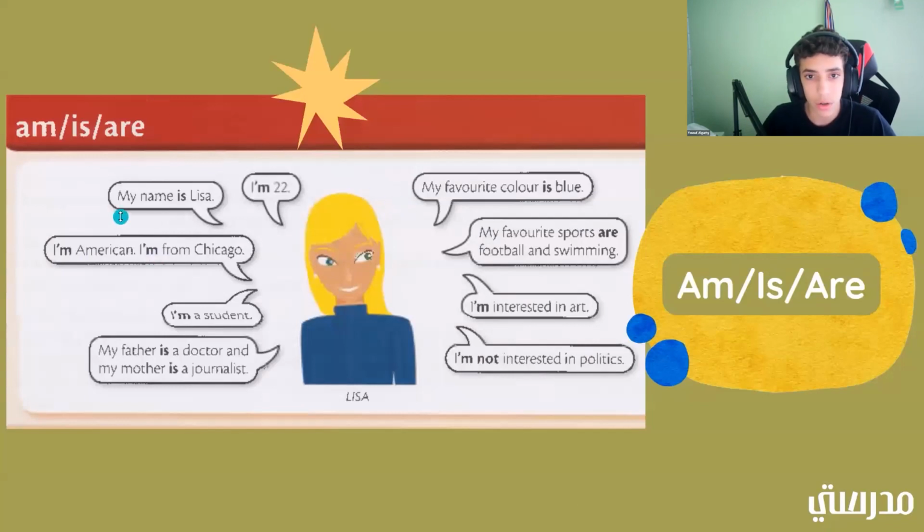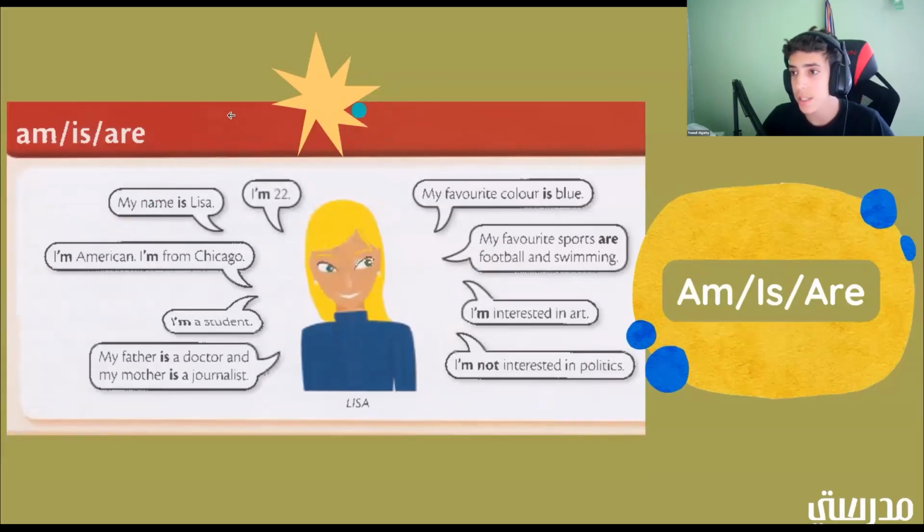Okay, so here we have some example sentences that use am, is, or are. So I'm going to read these, and then on the next page, we'll all be doing something together. So first off, we have my name is Lisa. I'm 22. My favorite color is blue.